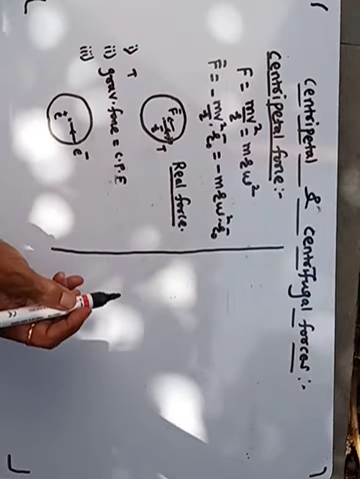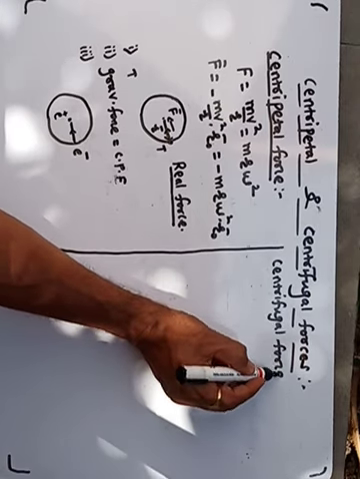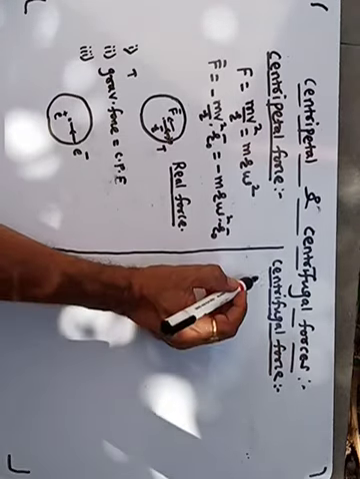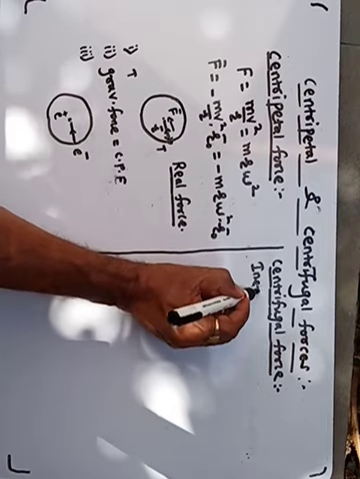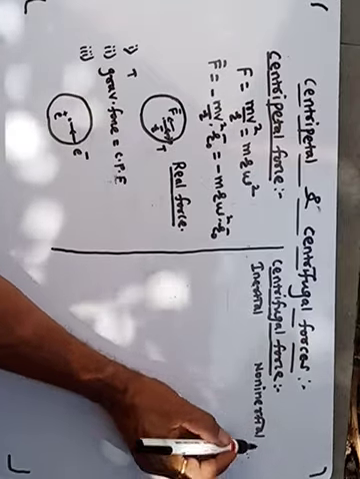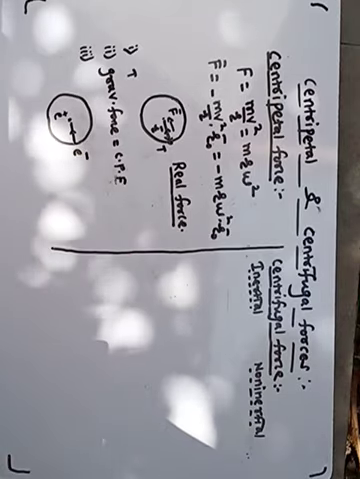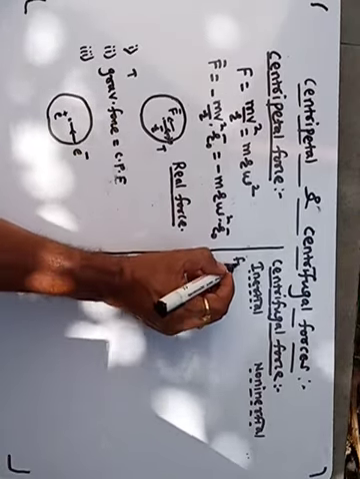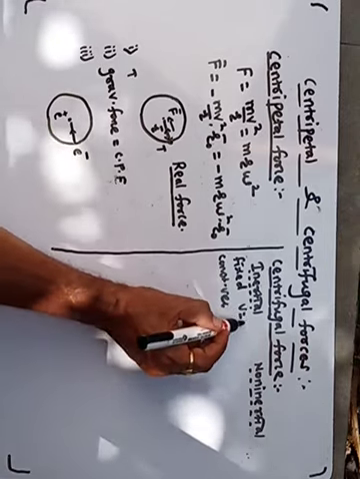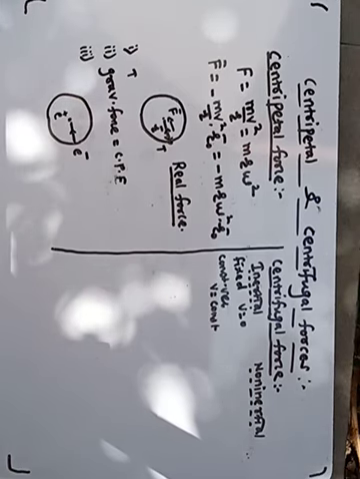Now we will see the next one, centrifugal force. Here you first consider that there are two types of frames of reference, inertial and non-inertial. An inertial frame of reference is a frame of reference which is fixed or moving with constant velocity. Fixed means v equal to 0, and here we can say v equal to constant. This type of frame of reference is called an inertial frame of reference.